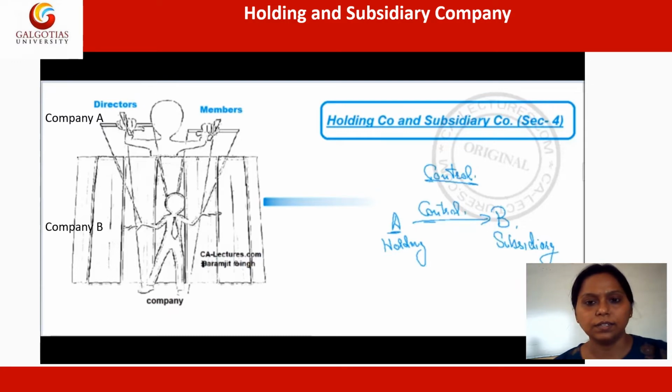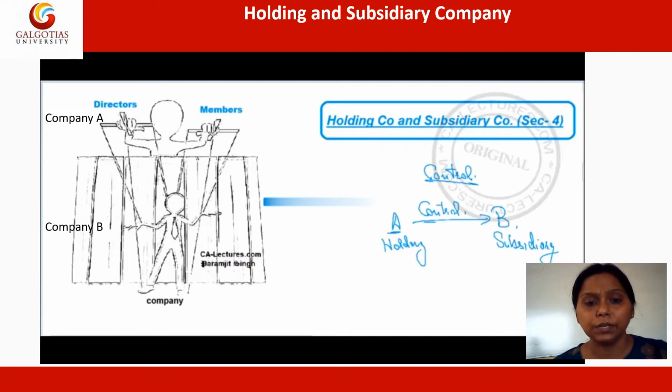So let's understand the holding company and the subsidiary company with the help of an example. Let's say there is a company A and there is a company B. The company A is a parent company, and the company B is a subsidiary company. Now the company A has acquired the company B. The company A is actually controlling everything of the subsidiary company, because the complete control belongs to the parent company.